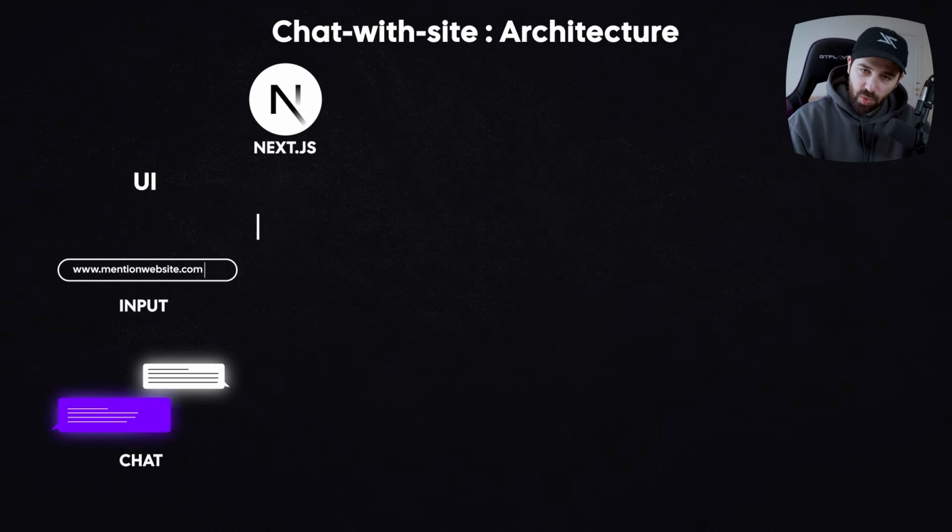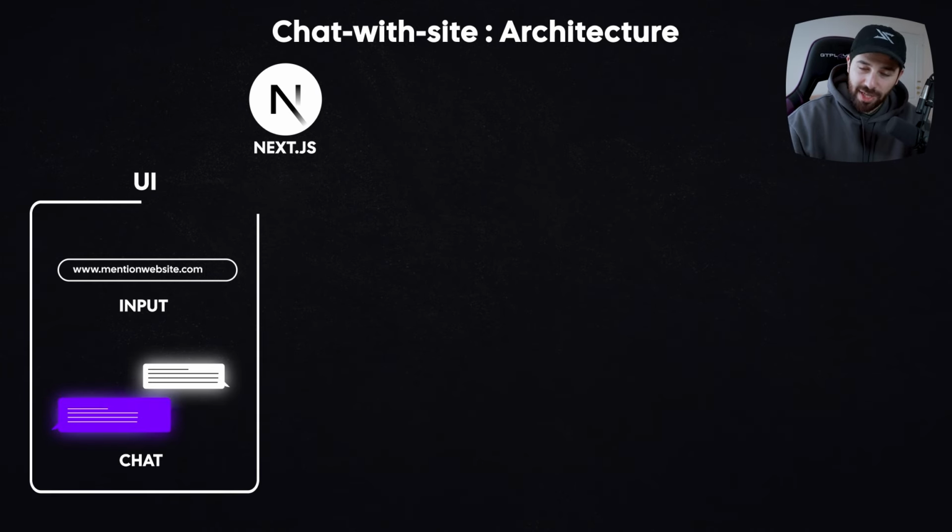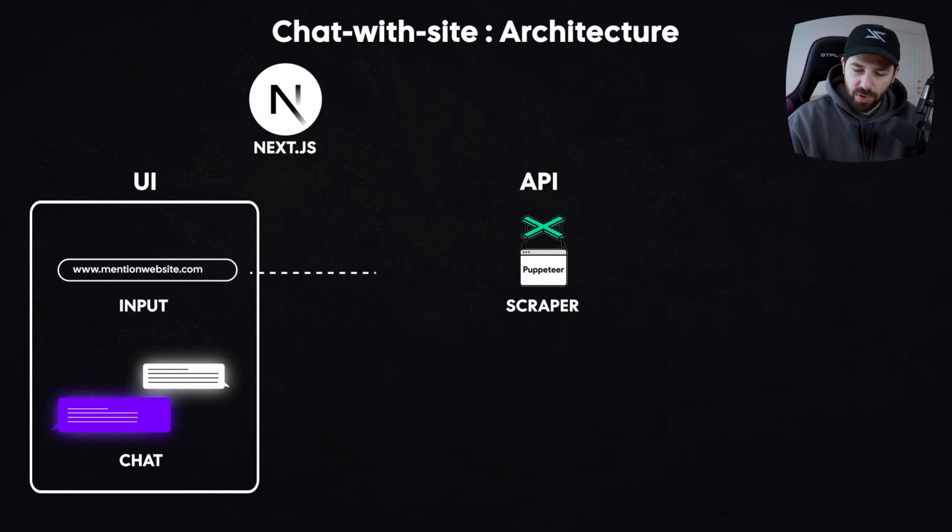When the user enters the website, it's going to send a request from the Next.js client-side application to the internal Next.js API route to scrape the data. Because the first thing we need to do is scrape all the text of the website and store it in a variable. You can use Puppeteer for this and then set it up as a Next.js API route.